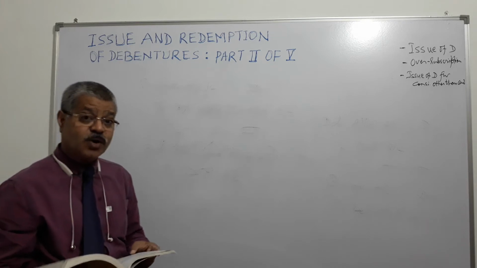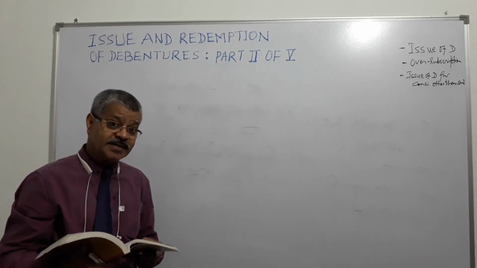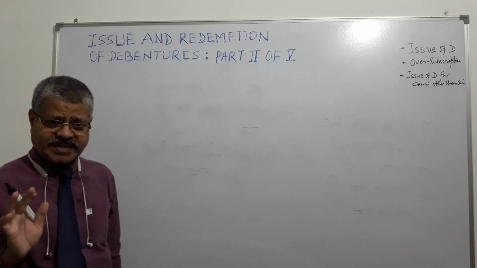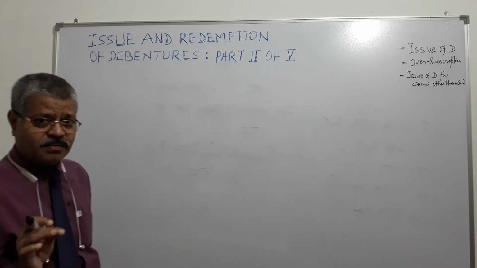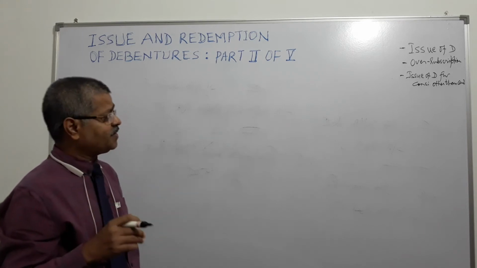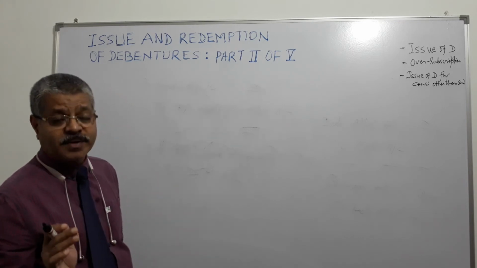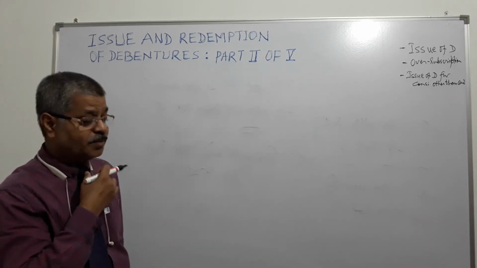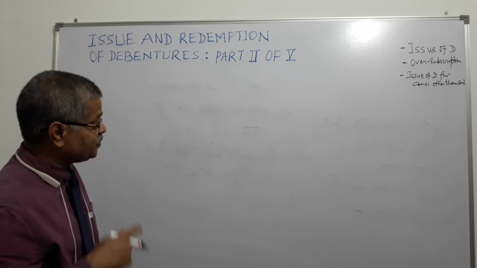So how does the entry get done? Suppose everything gets done at the stage of application and allotment, in one go, and 100 rupees is the debenture face value, nominal price, and 95 is the issue price.